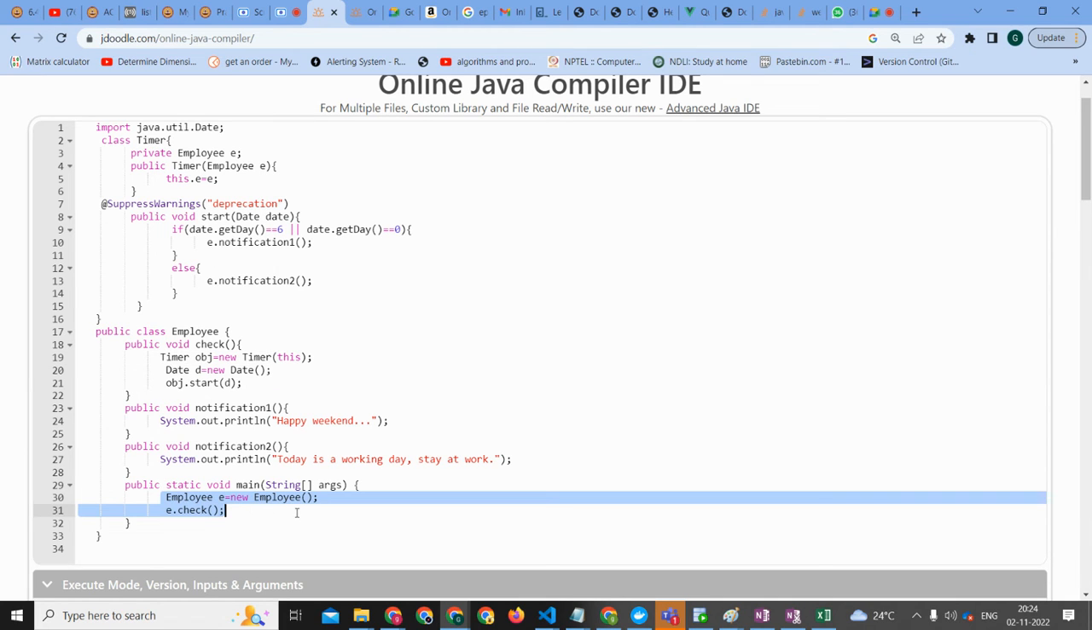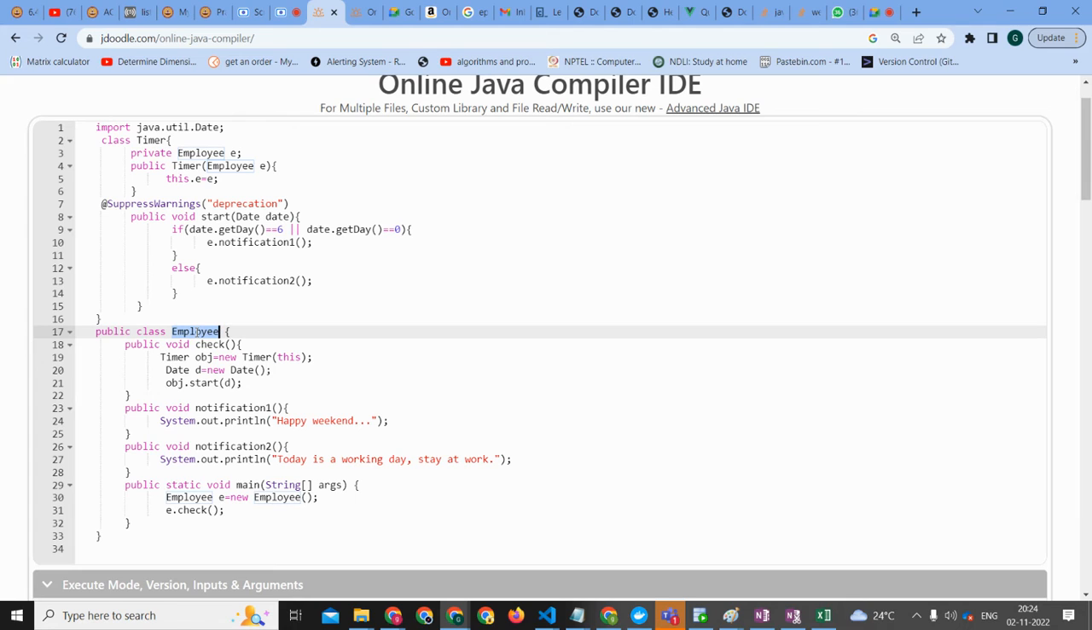So when we are creating the object of employee and we are calling the function check, then we are going to the method check, and when we are going to the method check, then the timer object is getting created using the timer class, and this is passing the e value. So e is the name of the object.